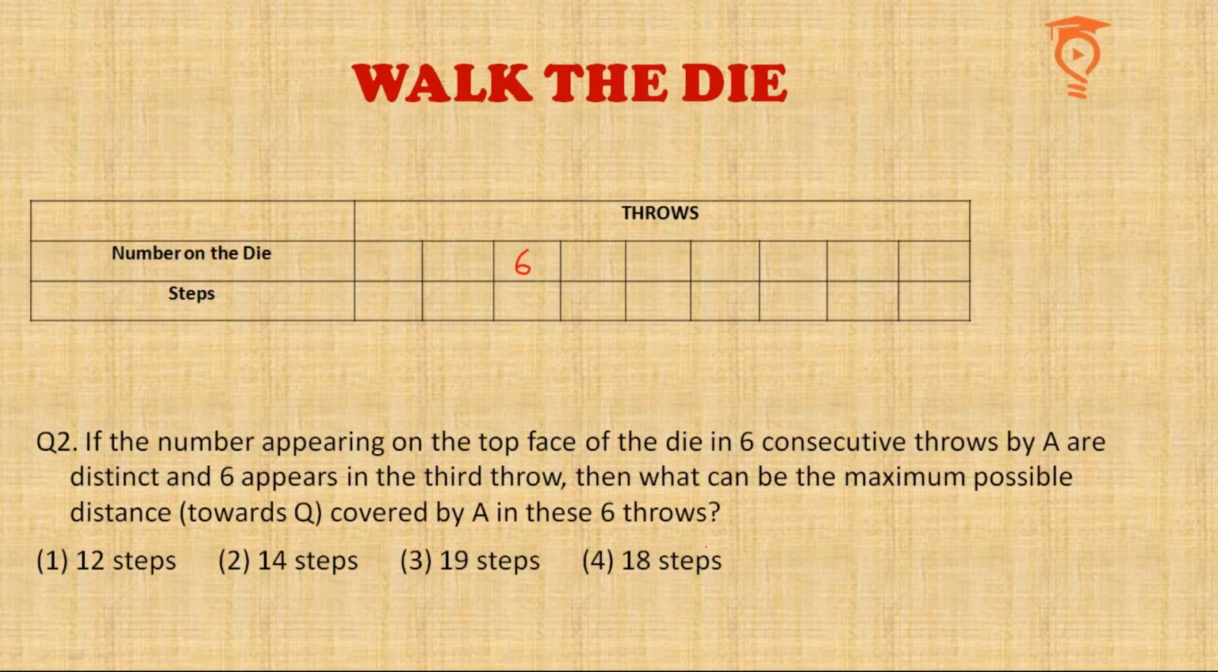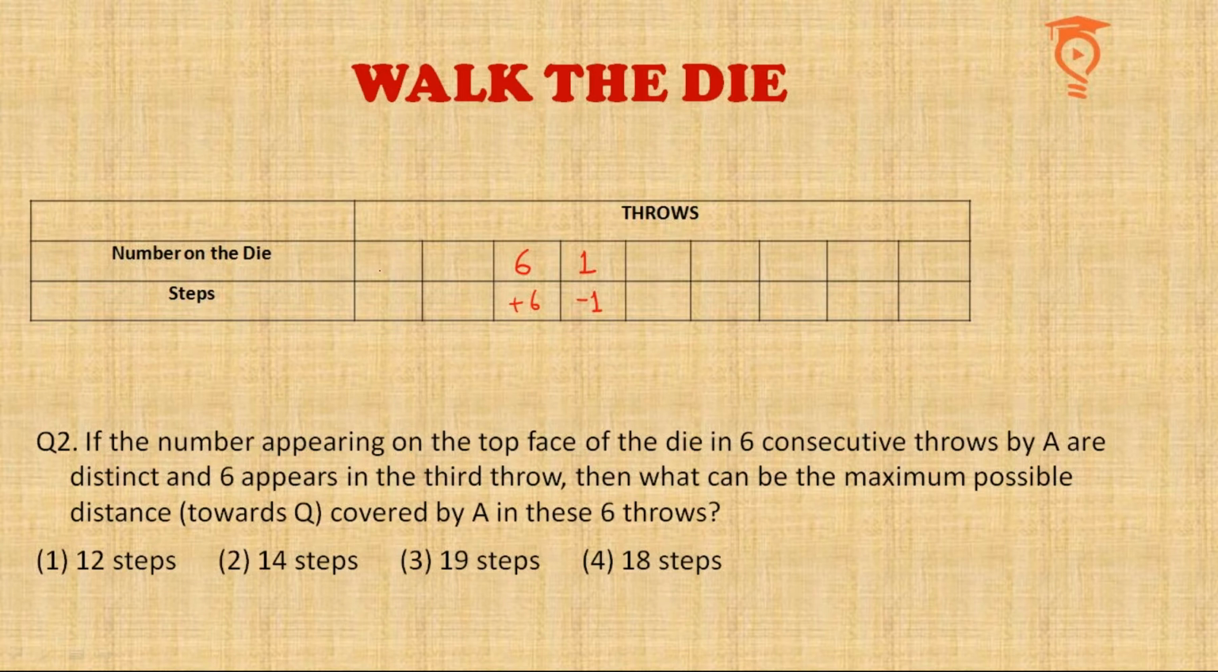Now they want the maximum distance towards Q. Alright, so if he's supposed to cover maximum distance towards Q, I would ideally want no negative step. But since 6 comes in the middle, any number that you write after 6 is going to take the person backwards only. So I would like 1 to be placed here, right? And since this step is going to be negative for sure, I will try my best not to make any other throw effect in negative steps.